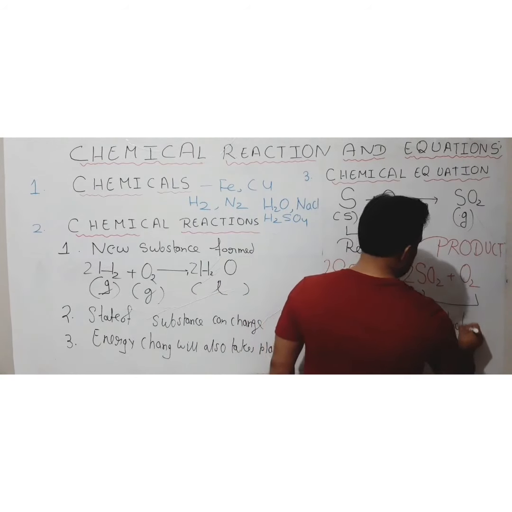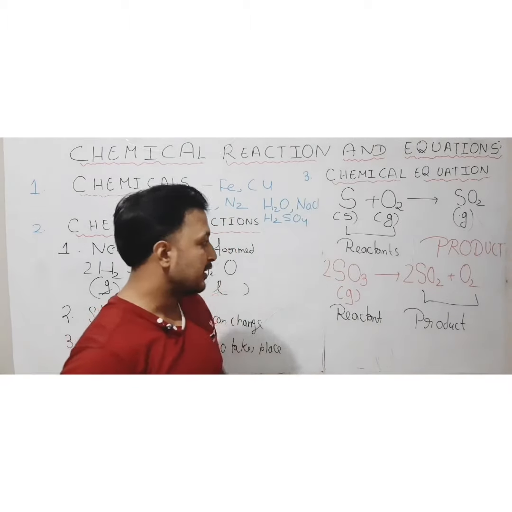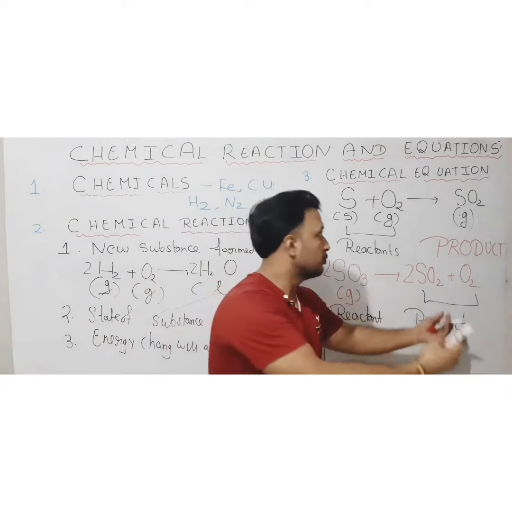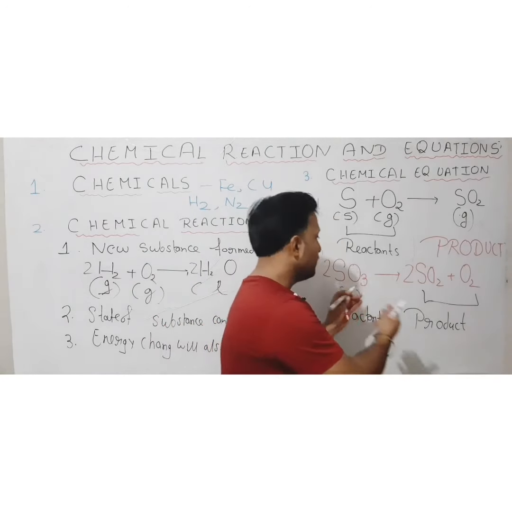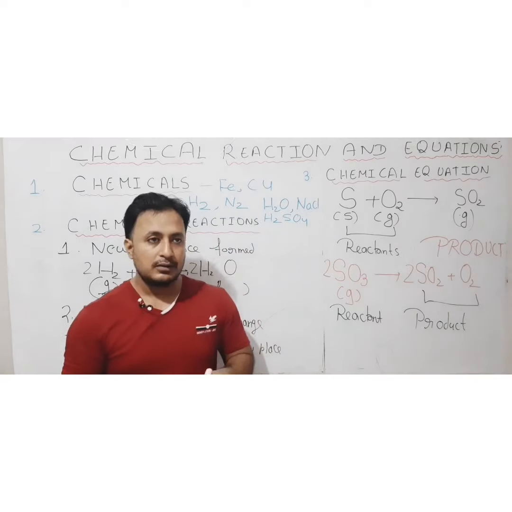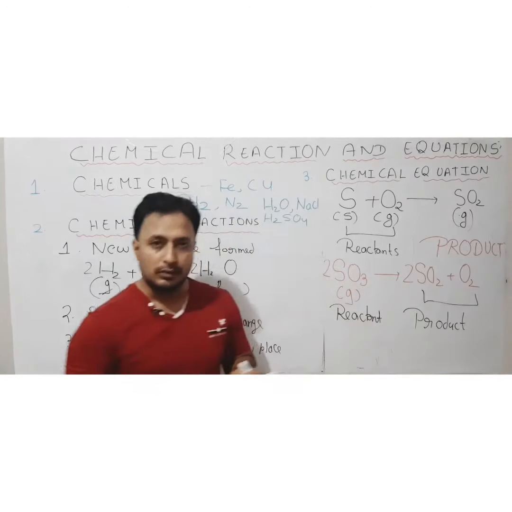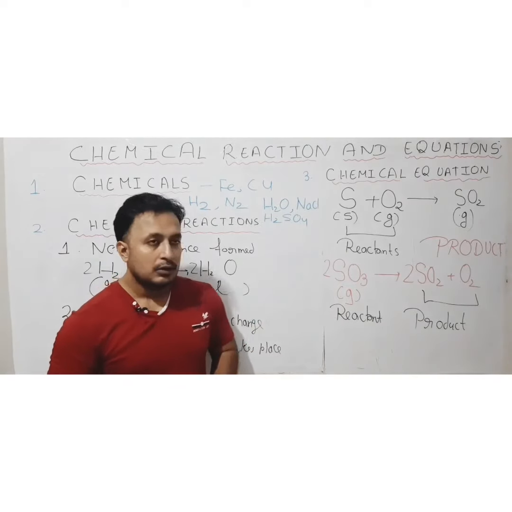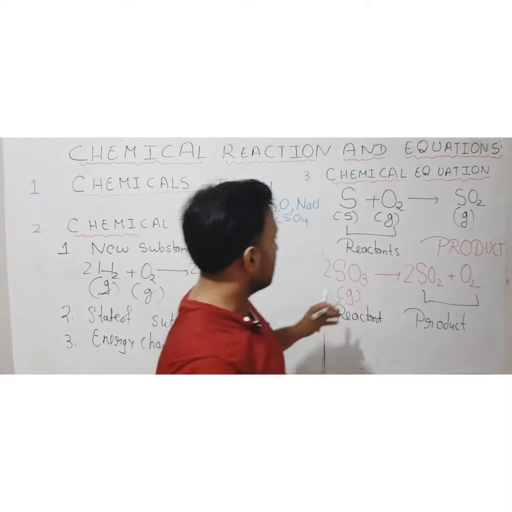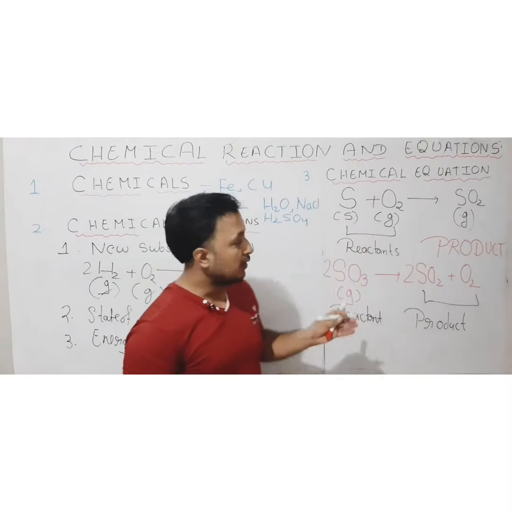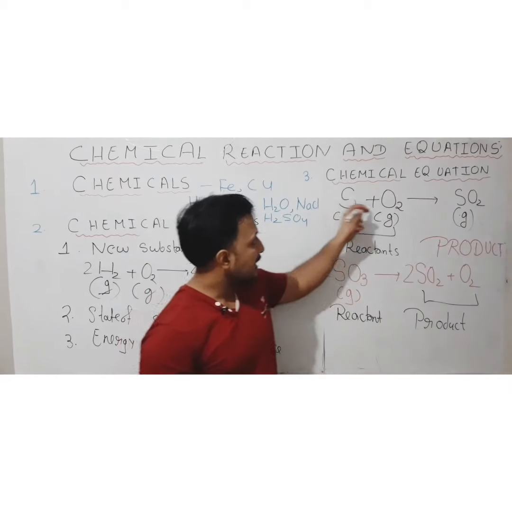Why have I shown this reaction? Because I want to show you that it's not necessary every time that we are getting a single product after the process is completed, and that we'll be having two or more reactants. Sometimes the products are going to be more and the reactant can be single also. Like here. So this representation of the chemical reaction in the form of the molecules or the elements which are participating during that process is known as chemical equation.